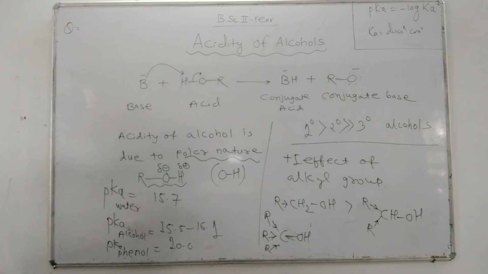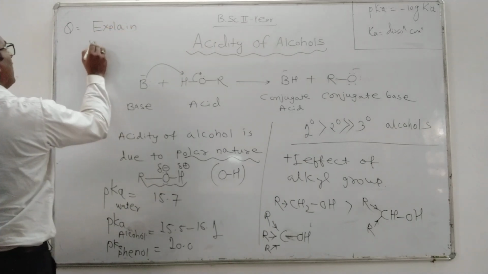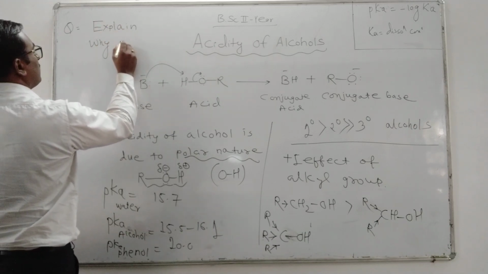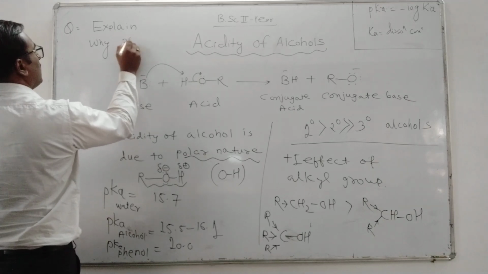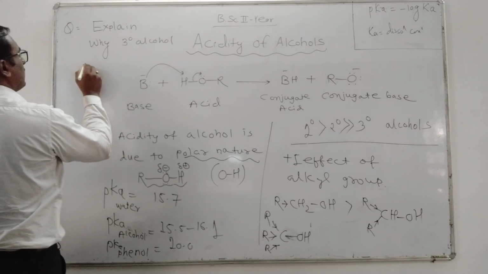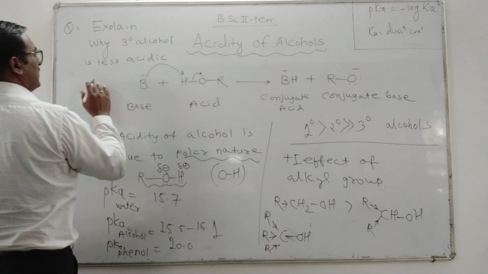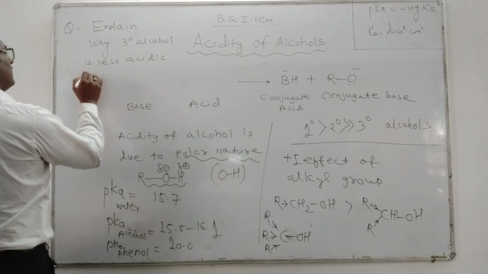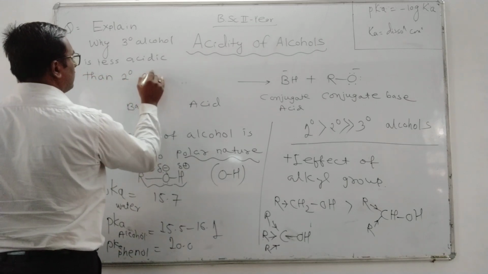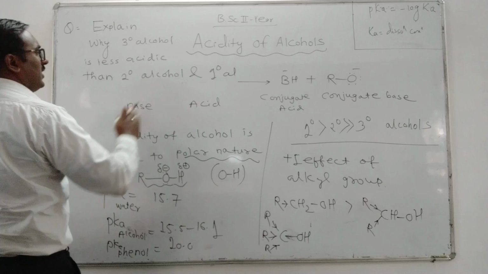we can write the question. Explain why 3 degree alcohol is less acidic than 2 degree alcohol and 1 degree alcohol also. 1 degree and 2 degree alcohol.